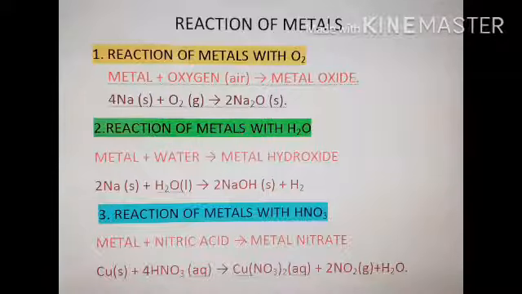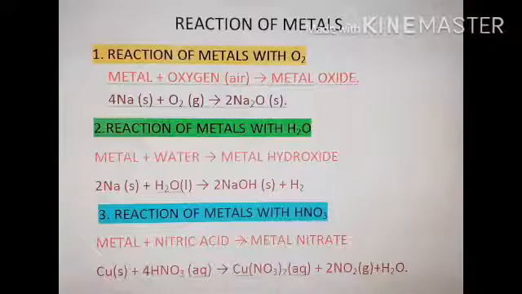So dear children, you have to remember this, which is very important: when a metal reacts with O2, you just get metal oxide as a compound, and when a metal reacts with water, you get metal hydroxide and hydrogen gas.